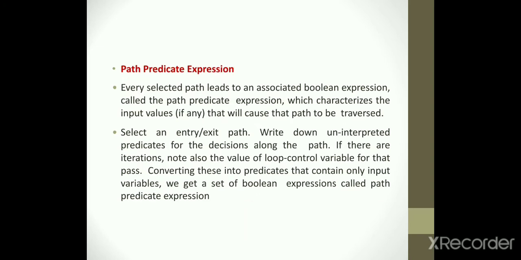Path predicate expression. A Boolean expression called the path predicate expression characterizes the input values that will cause the path to be traversed. Select an entry or exit path, and write down uninterpreted predicates for the decisions along the path. If there are iterations, note also the values of the loop control variable for that pass. Converting these into predicates that contain only input variables, we get a set of Boolean expressions called the path predicate expression.